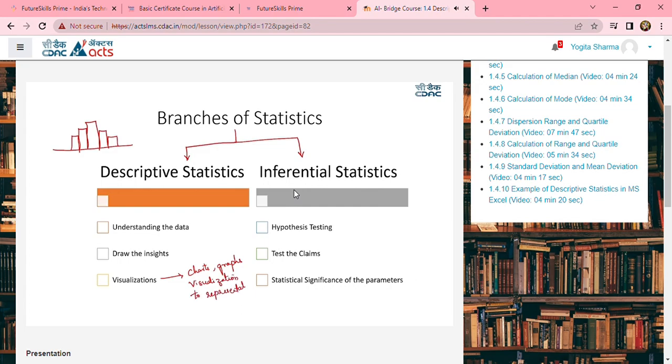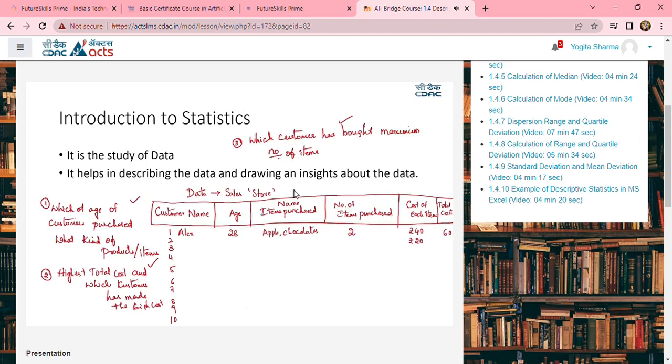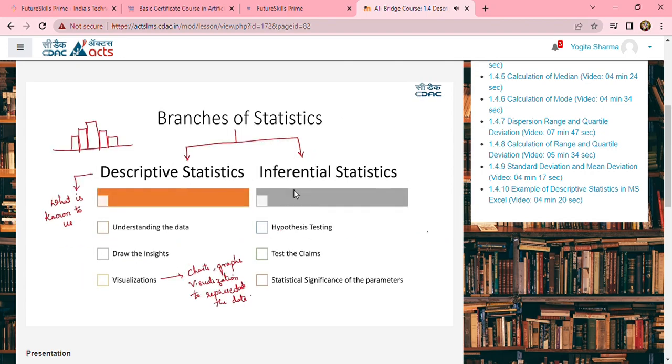So descriptive statistics hence talks about what is known to us. In the previous example, it talks about what it is that we know. I know that Alex has purchased 2 items. I know that the total cost Alex has incurred is 60 rupees. Now if we represent the same thing in a graph format, in a chart format, or in any visualization format, then it is called descriptive statistics.